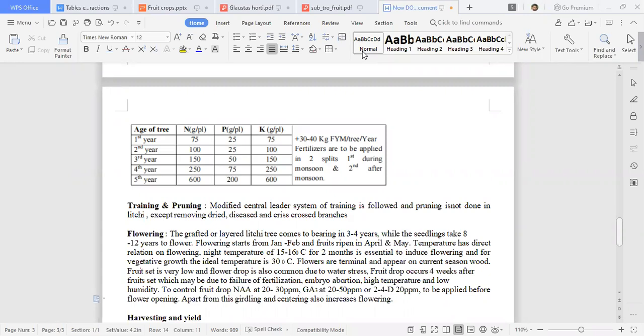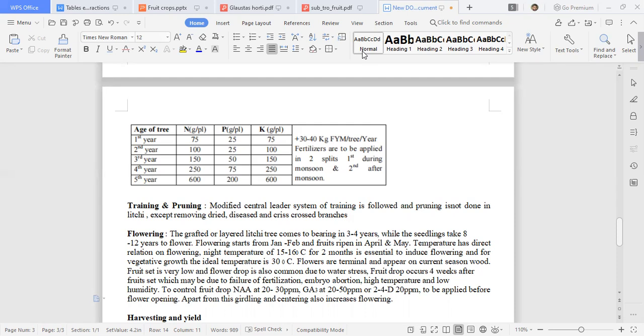We are not doing anything special, but when we go for high density planting, we need to give proper training and pruning operations. So here also, the modified central leader system of training is followed. Modified central leader system means after the stem goes up to a particular height, a cut will be given, and we will encourage the lateral branches to grow.